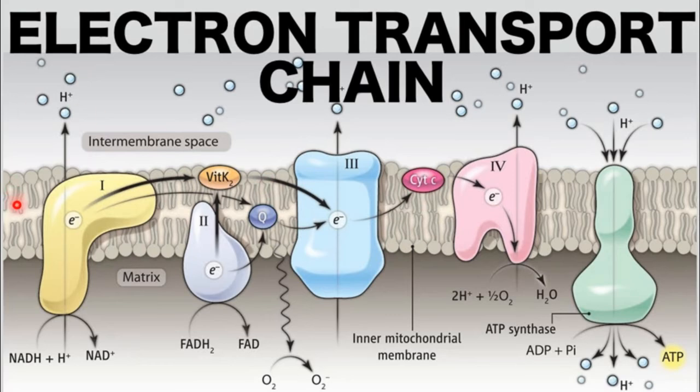This chain reaction consists of 4 major complexes, complexes 1, 2, 3 and 4. These 4 complexes help in the transfer of electrons. It takes electrons from the donors, NADH and FADH2, and through a series of transfers the electrons pass through many complexes, and finally water is formed along with ATP. This is the process that produces the maximum number of ATP. This reaction takes place in the inner mitochondrial membrane.